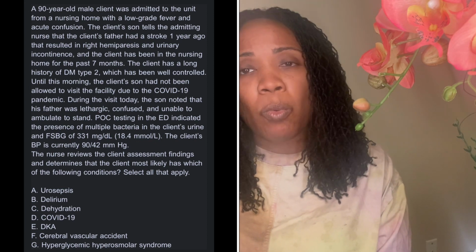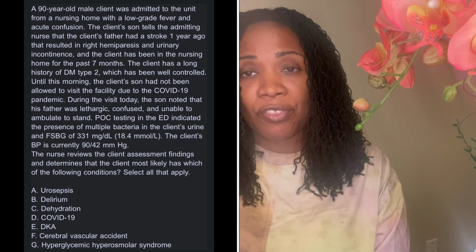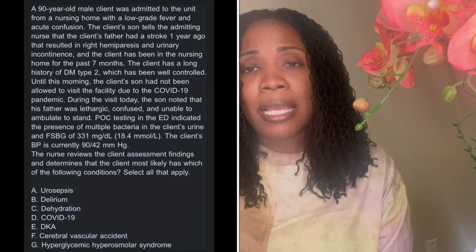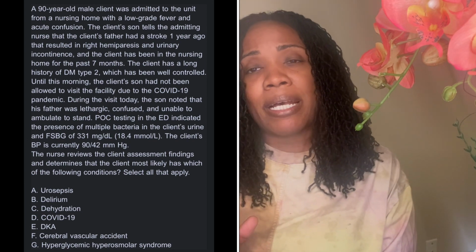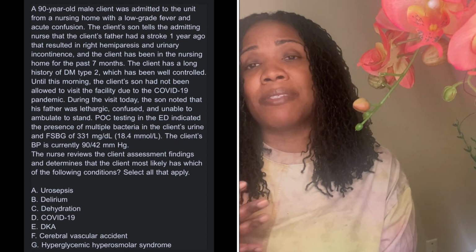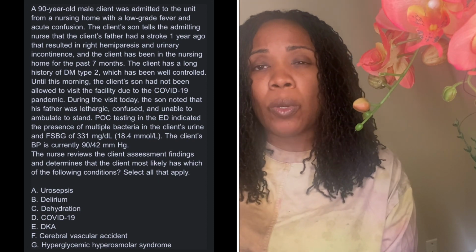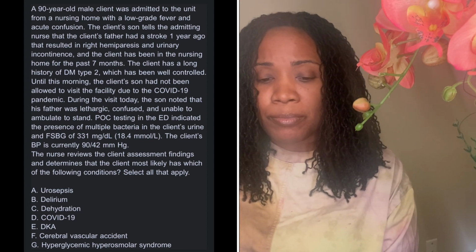In this case, that wouldn't be the indicator for this patient. One, because the patient's blood sugar is 331. Secondly, the patient has type 2 diabetes. And usually diabetic ketoacidosis will affect patients that have type 1 diabetes, not so much type 2 diabetes. So we wouldn't look at COVID-19 and we wouldn't look at DKA.